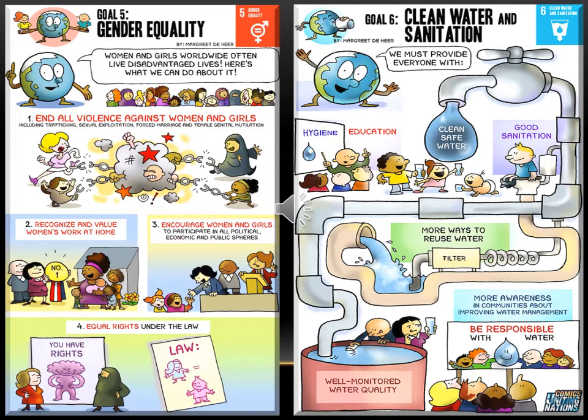Next is goal number 6, clean water and sanitation. If you want good health and want to achieve the sustainable development goal, that means we have to drink clean water.